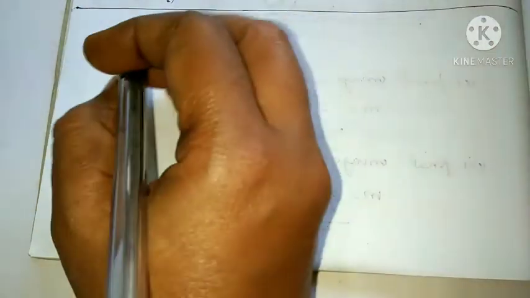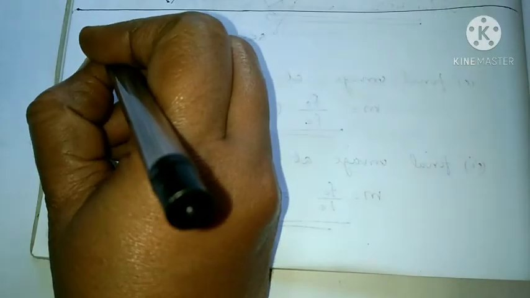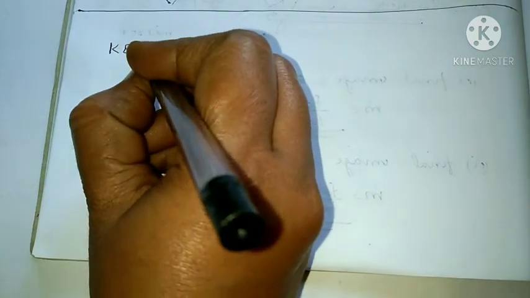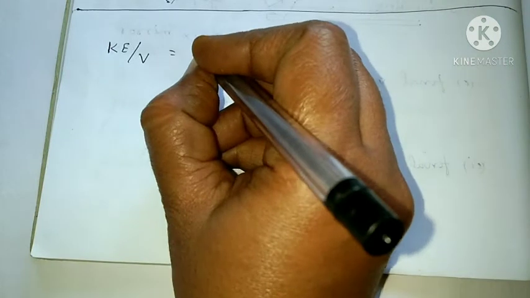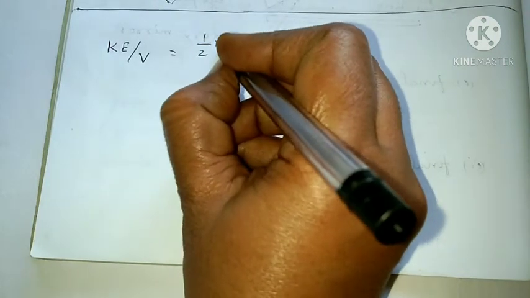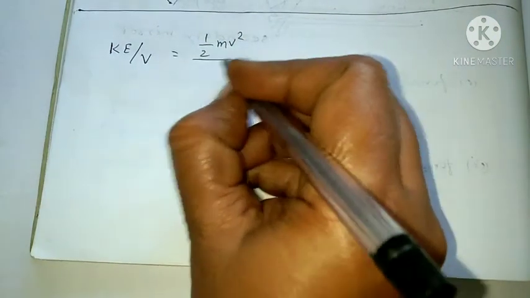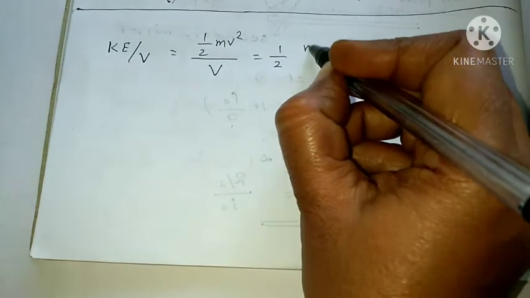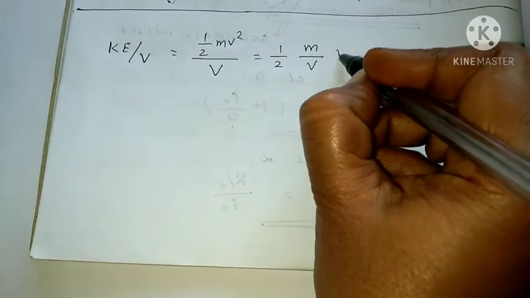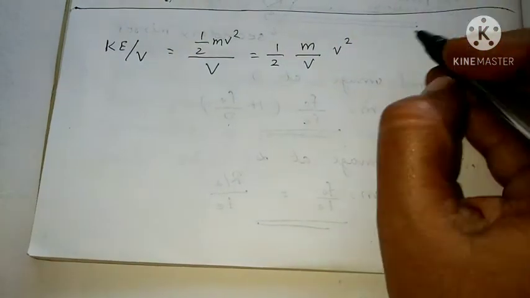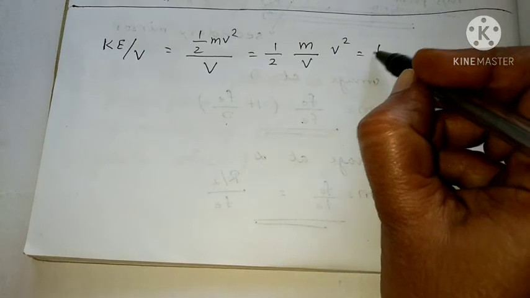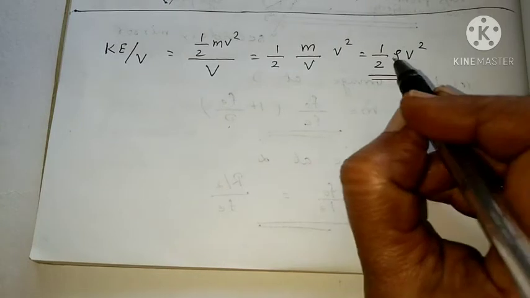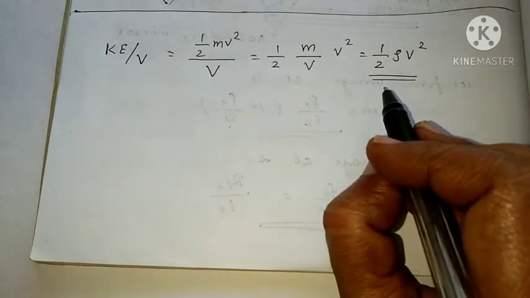Let us write the kinetic energy per unit volume. What is the kinetic energy? That is half mv square divided by volume. So we can write half into m by v into v square. What is mass by volume? That is the density. So it is half rho v square. This is the kinetic energy per unit volume.